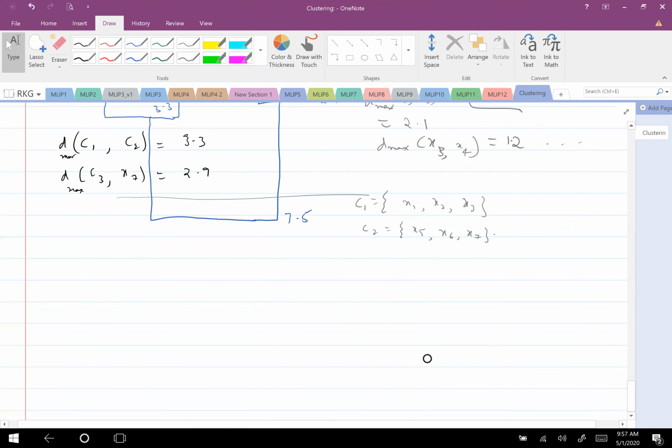I suggest you quickly work it out in your notebooks, if you are fortunate enough to get a notebook around you. I will write the distances also here.